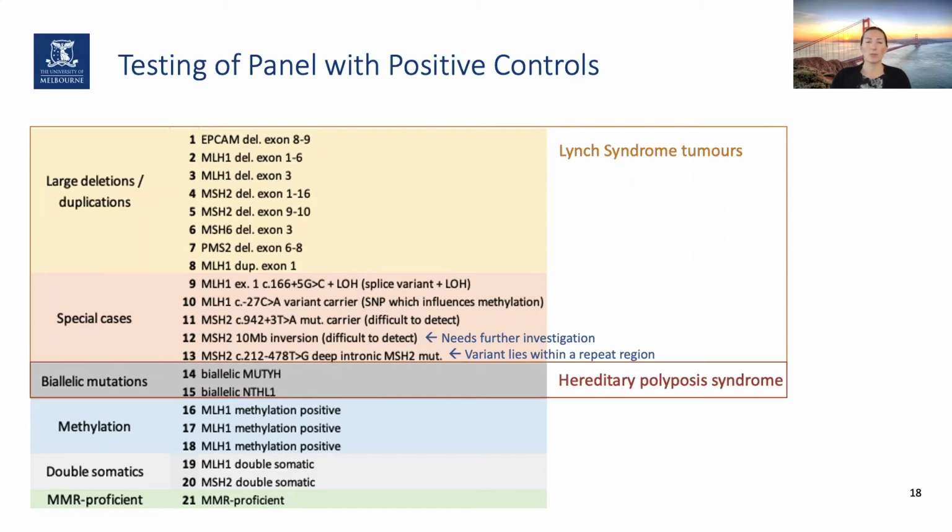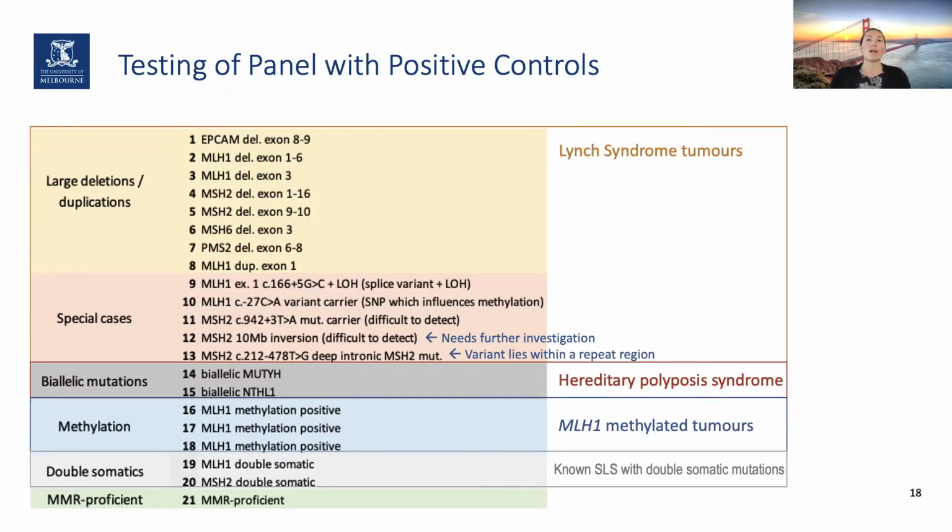We also wanted to show that we are able to identify biallelic mutations in hereditary polyposis syndromes, which can mimic Lynch syndrome. We wanted to see if we can detect the methylators as it is an independent subgroup, a subtype. We looked at known double somatic SLS patients.